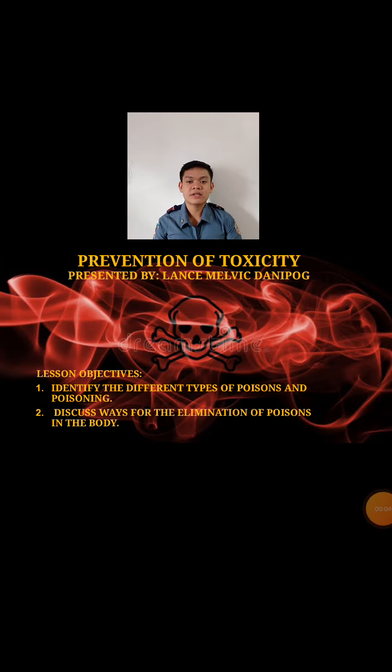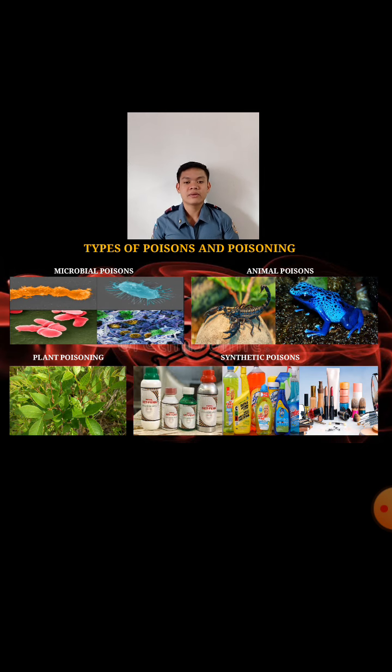Before we proceed, let's start with the lesson objectives. Students should be able to identify the different types of poison and poisoning and discuss the way forward for elimination of poison in the body. Now, let's start with the types of poison.